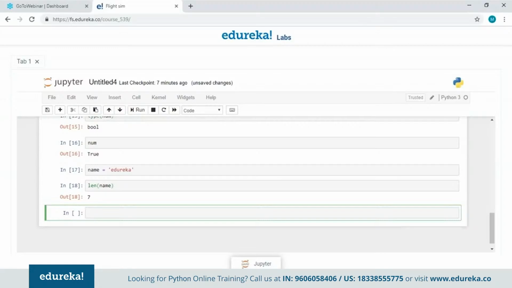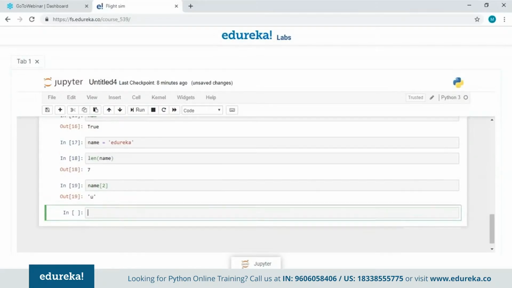Now what are index numbers? So index numbers basically start from 0. So at the letter E here, the index number is going to be 0 and it is going to go until the end of the string. So here at the end is the letter A. So the index number at the letter A is going to be 6, since we have the length of the string as 7 and the index numbers start from 0. Now let's try to access some values from the string using the index number. So when I write the index number as 2, I am going to get the value at index number 2, which is letter U.